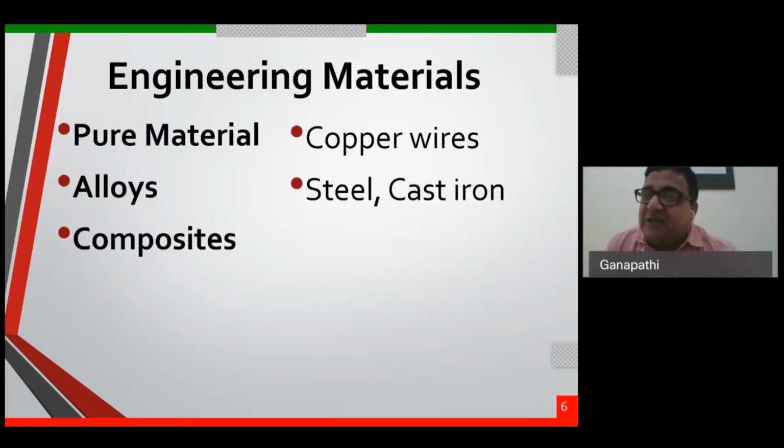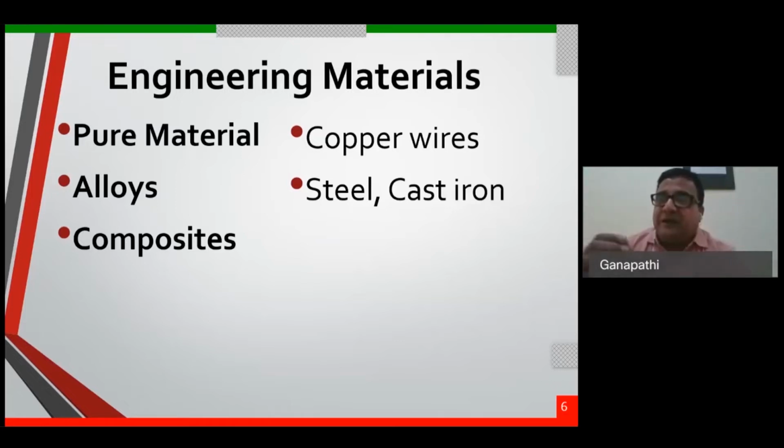The next category is composite. I won't go into the details of composites, and we may not touch upon a particular heat treatment, though composites are also heat treated to some extent. Composites again have more than two elements, but they don't mix with each other. In an alloy, the second element added is soluble in the first element, but in a composite it is not soluble.